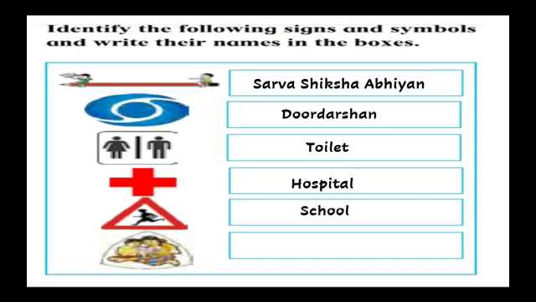The next one is a triangle and a child with a bag is shown over there. It indicates school. And the last sign which you will observe, a girl and a boy with a book in a triangle. This symbol you will see in all the textbooks, but especially in your Bal Bharati textbook at the front cover page of the book. This is known as Bal Bharati. So please write down all this in your textbook with the pencil.